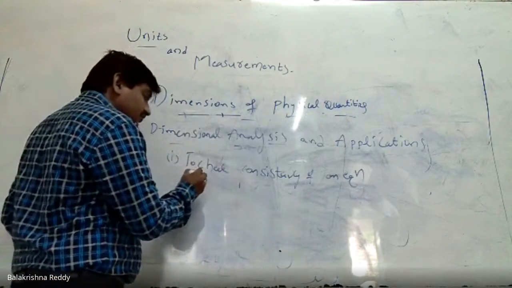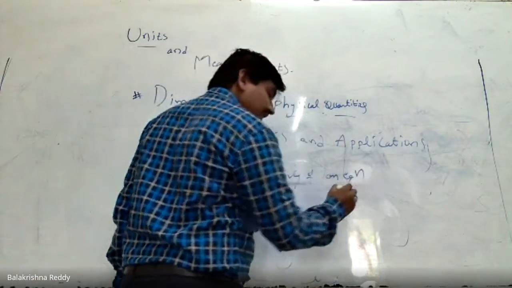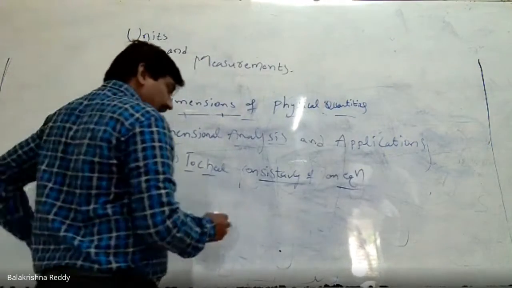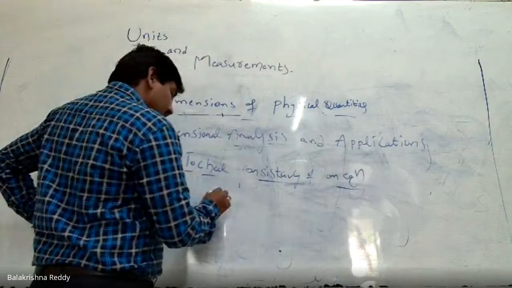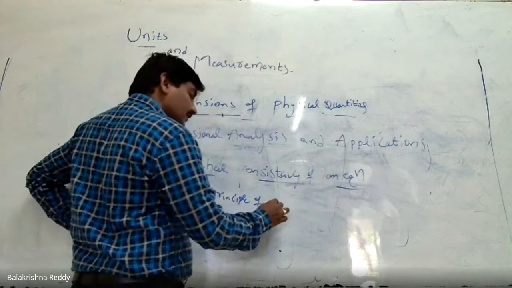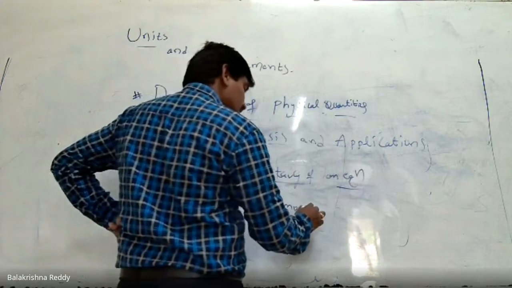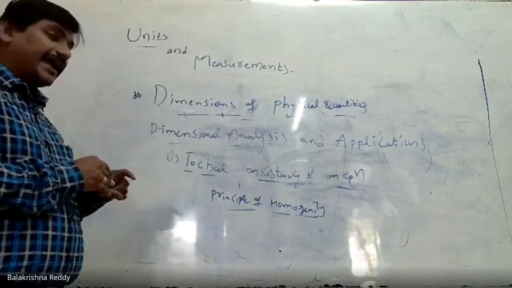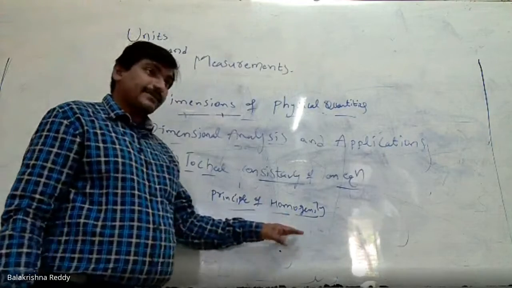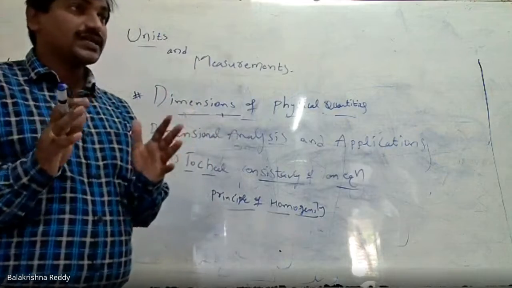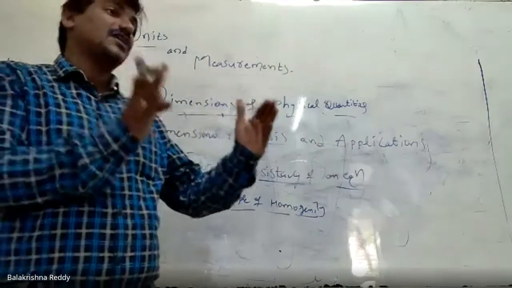Our job is to check the consistency or correctness of an equation, and this is applied by using the principle of homogeneity. When we are adding, subtracting or multiplying, we should always use the same natured physical quantities.